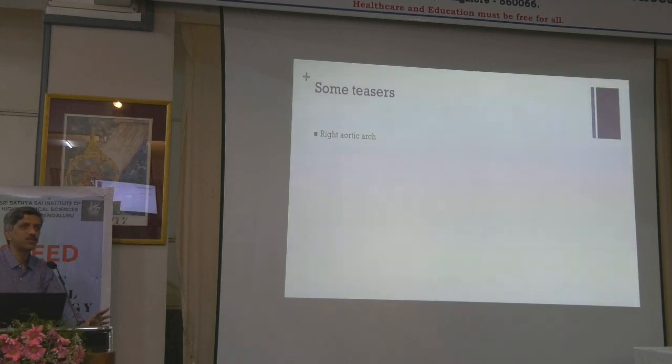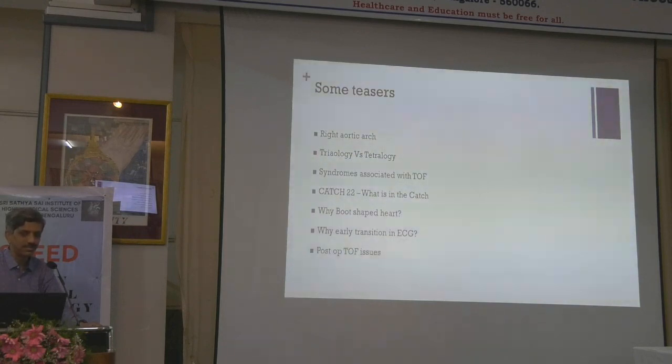So some of the things that you should all remember, some of the examiners are fond of asking some of the percentages, how often you find right arch, pulmonary this and that. You should remember it. Syndromes associated with tetralogy, what is catch-22, what are the features of catch-22, how do you diagnose, what if there is a catch-22 in a tetralogy versus if it is not there, why there is boot-shaped heart, why there is early transition in ECG, and the post-op tetralogy issues. Because of want of time, I can't cover everything. There's enough of spoon feeding for today, so you should go and read some of these over time.